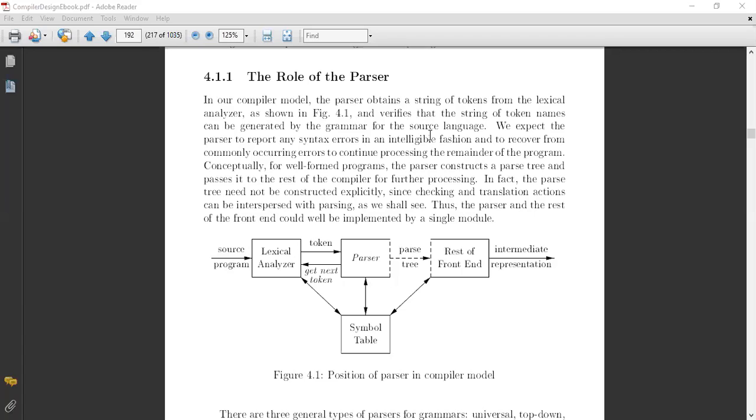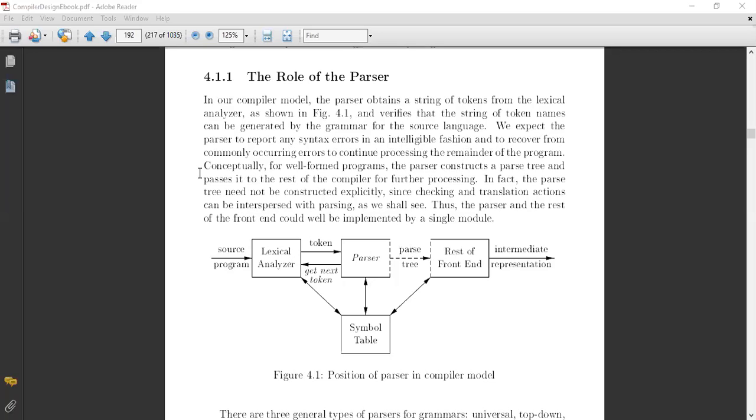We also expect the parser to report any syntax error in an intelligible fashion and to recover from commonly occurring errors to continue processing the remainder of the program. Conceptually, for well-formed programs, the parser constructs a parse tree and passes it to the rest of the compiler for further processing.